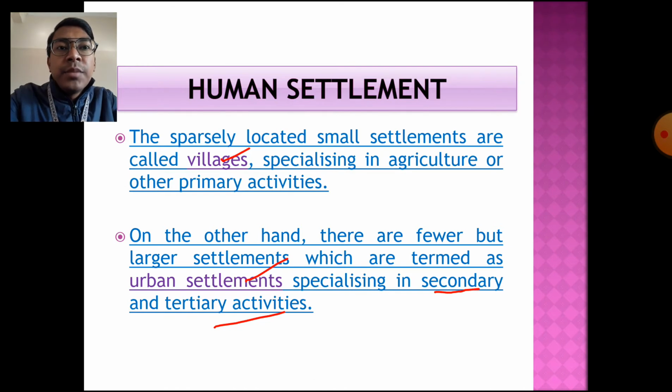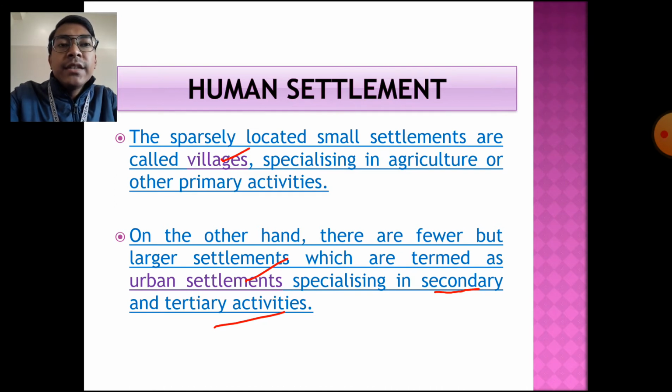Depending upon size, human settlements can be categorized into two types. One is the villages or rural areas, where houses are not closely located and the main economic activity is agriculture and other primary activities.